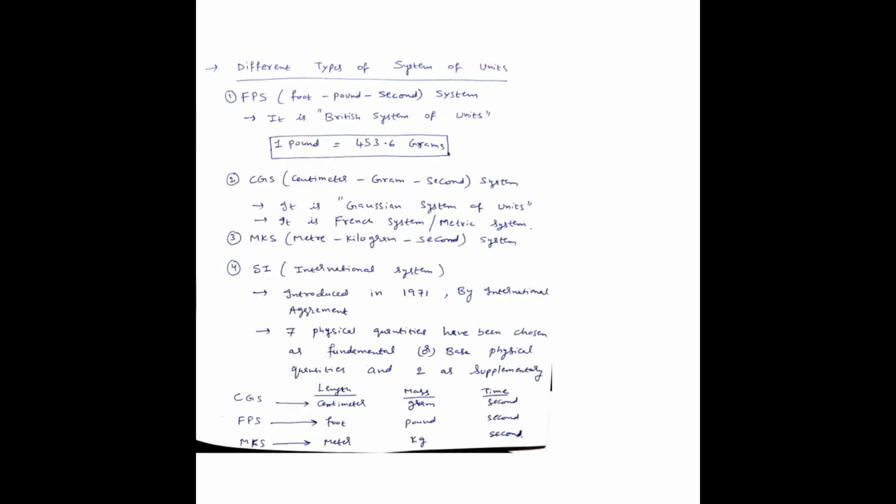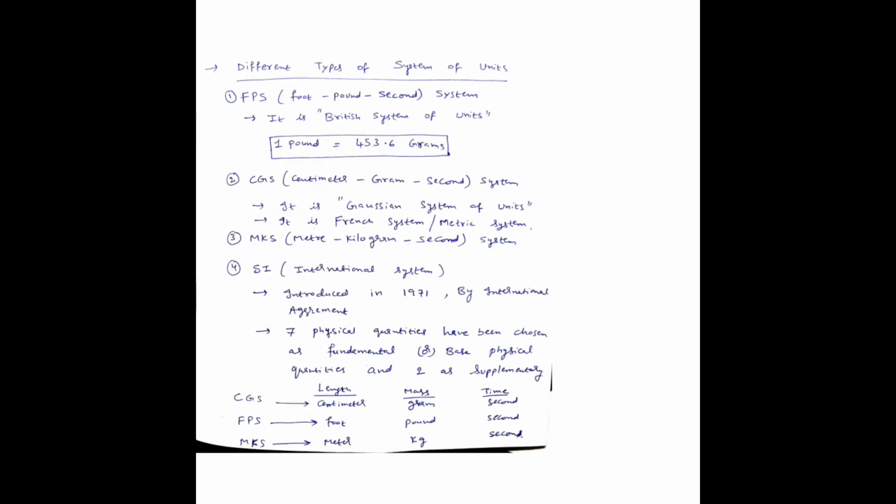And these three systems are independently followed. In some countries they follow CGS, in some countries they follow MKS. Whereas the fourth system, SI, the international system, is followed at the international level. If two countries are involved in any transaction, they will follow this international system of units, which is similar for both countries.